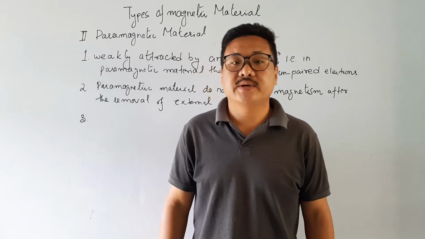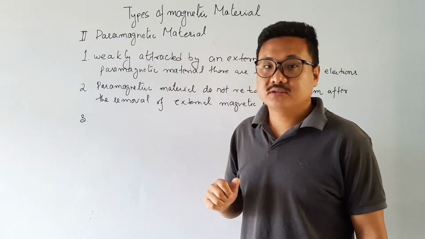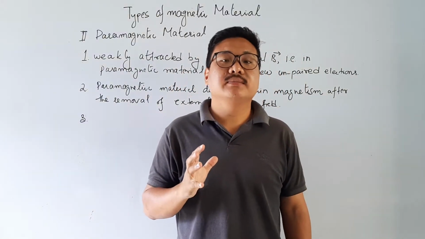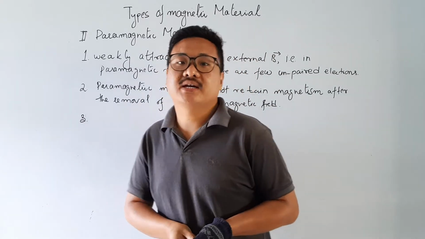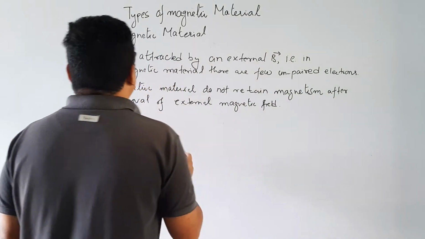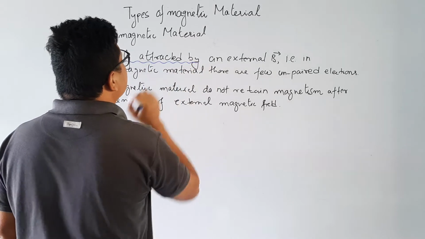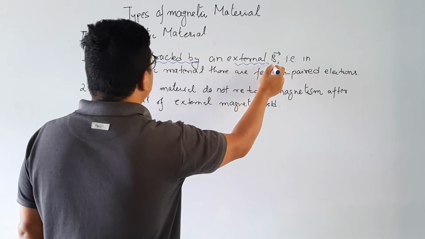Next type of magnetic material is paramagnetic material. So let us study paramagnetic material. Paramagnetic materials are weakly attracted by an external magnetic field. So these are the materials which are weakly attracted. Please remember, these are weakly attracted by an external magnetic field.